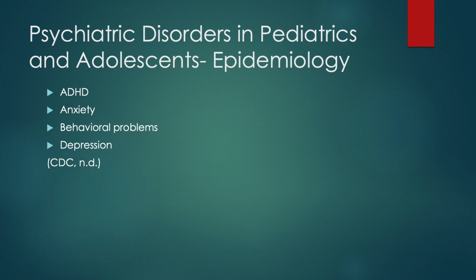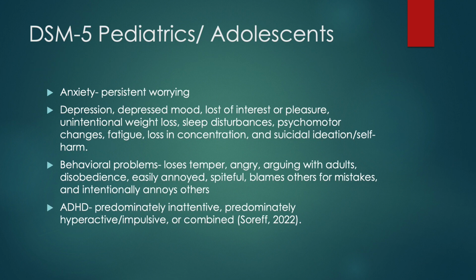Psychiatric disorders in pediatrics and adolescents epidemiology is ADHD, anxiety, behavioral problems, and depression. So anxiety, like we discussed earlier, the persistent worrying, depression, like we discussed earlier, behavioral problems, which is loses temper, angry, arguing with adults, disobedience, easily annoyed, spiteful, blames others for mistakes, and intentionally annoys others.